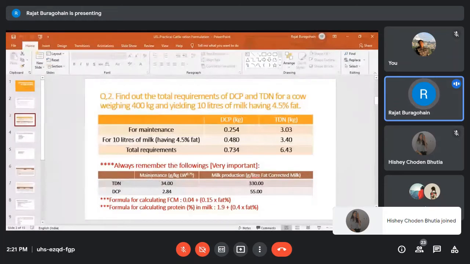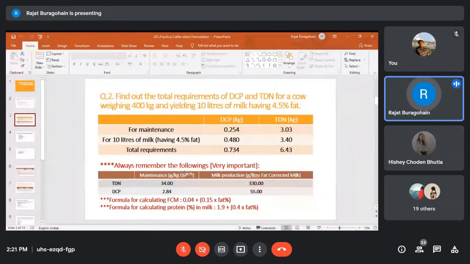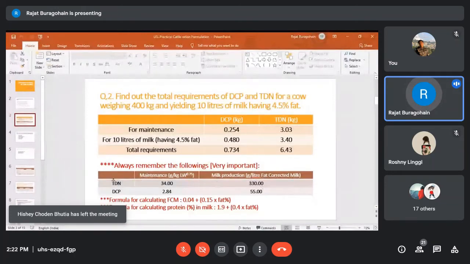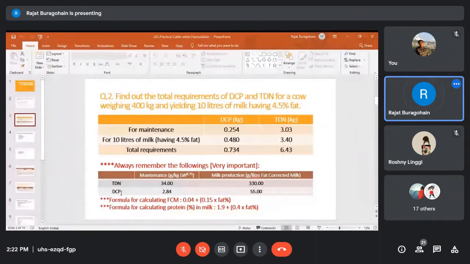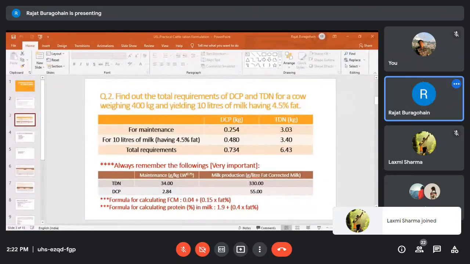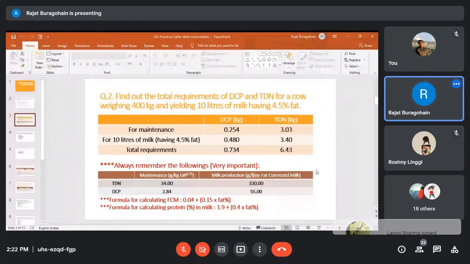TDN requirement, maintenance requirement of TDN, it is 34 gram per kg, not live weight, per kg metabolic body weight. And DCP requirement is 2.84 gram per kg metabolic body weight. 34 gram TDN and 2.84 gram DCP per kg metabolic body weight. And for milk production, requirement of TDN and DCP will be on the basis of fat corrected milk, not on the basis of total milk production. You have to convert the total milk production into fat corrected milk.